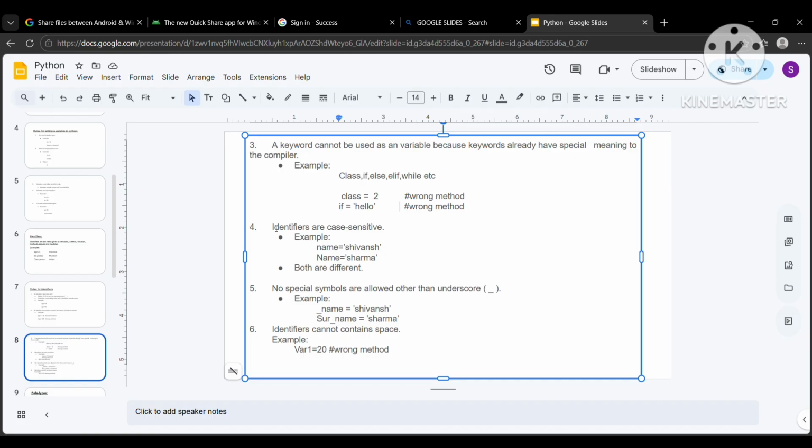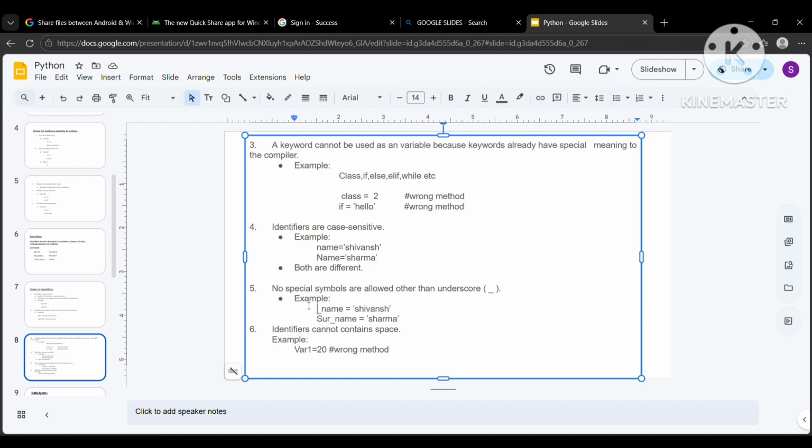Next, identifiers are case sensitive. So what does case sensitive mean? I've already dictated it twice before. Case sensitive means small letters and capital letters are different. Look at this example. I have created a name variable using small alphabets, and here I have created Name using a capital character, or you can say alphabet. Both are different.